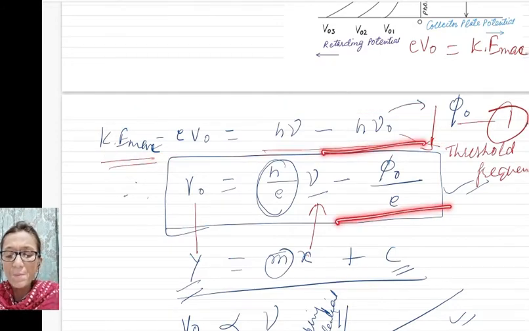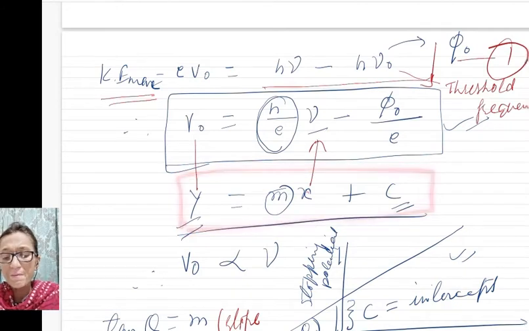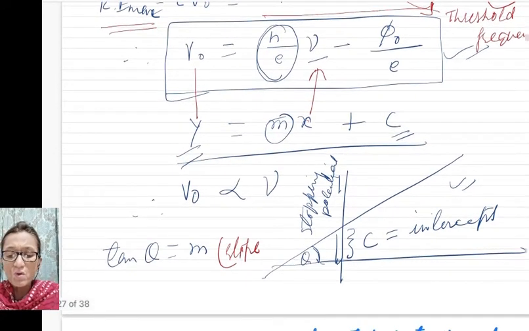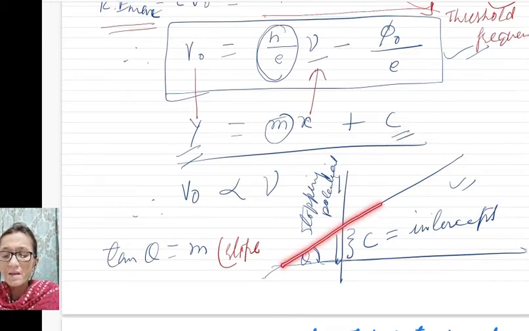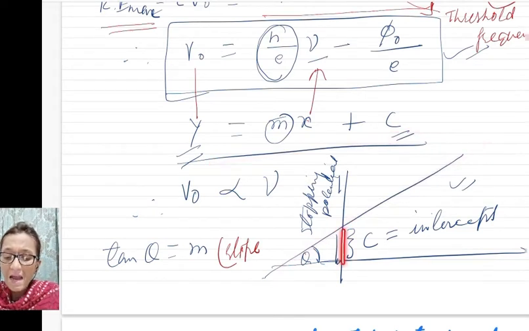Now if you compare this equation with the equation of a line, that is y is equal to mx plus c. This is the equation of a line in slope form where m is the slope. So what is the slope and what is this c? The intercept, let us see. Here you have the line y is equal to mx plus c, and the cut on the y axis is called the intercept.